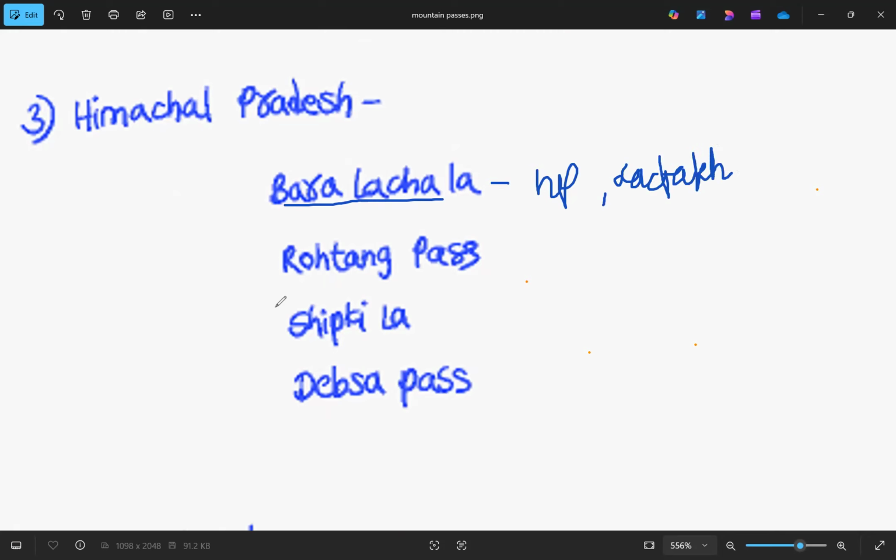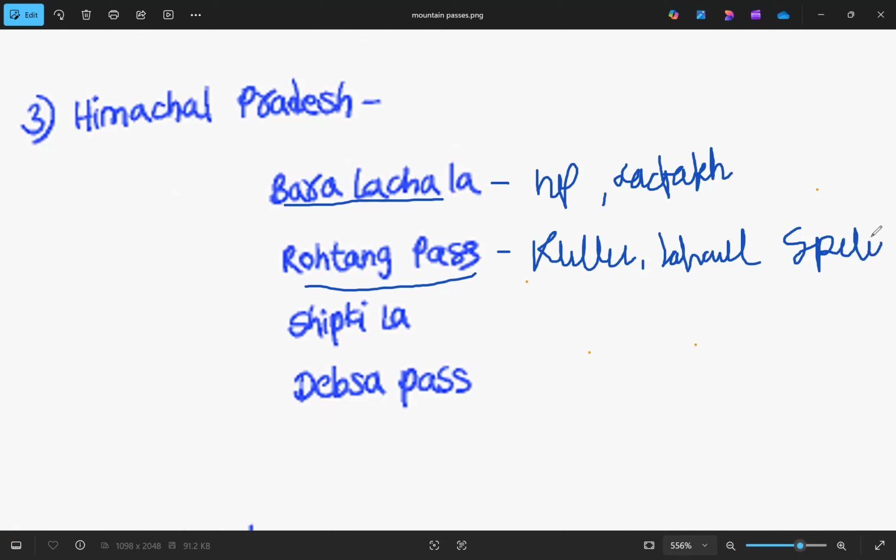The next one is Rohtang Pass. So this Rohtang Pass is in the Pir Panjal range, and it is the link between Kullu Valley, Lahaul Valley and Spiti Valley. We have Kullu, if you know Kullu Manali. So Kullu is also a valley. And then we have Lahaul. And also we have Spiti Valley. These valleys are linked by this Rohtang Pass.